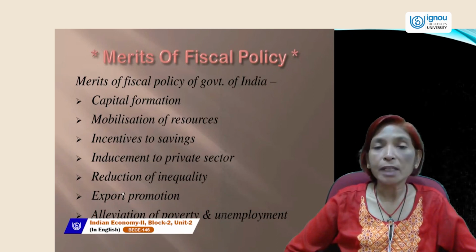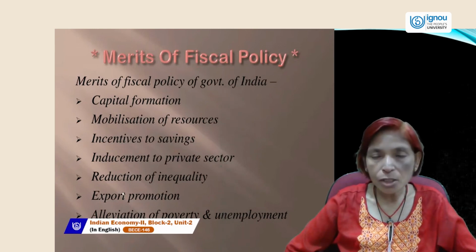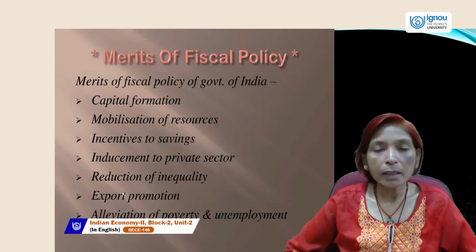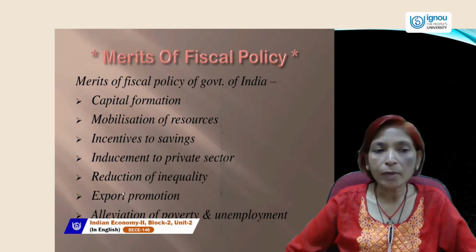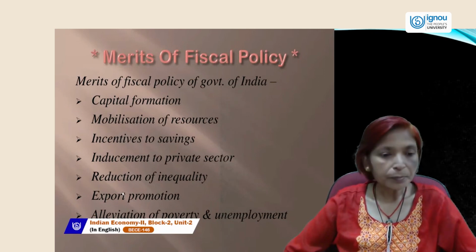Government can give concessions, and can provide fiscal sops to the exporters so that exporters are encouraged to increase their production level and contribute more and more to exports.